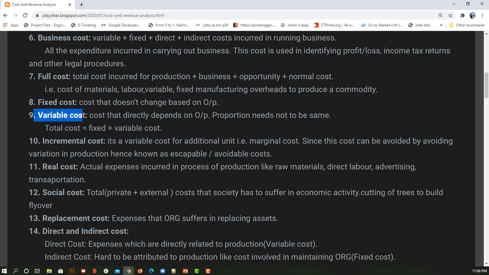Coming to variable cost, suppose in the same restaurant, if I am using it 24/7, the electricity generated for 24/7 will be more, right? If I use it only for 5 hours a day, the electricity bill will correspondingly be reduced. So a cost which depends on the output is nothing but a variable cost. I hope this makes sense. These two things we are going to see in most of the graphs.